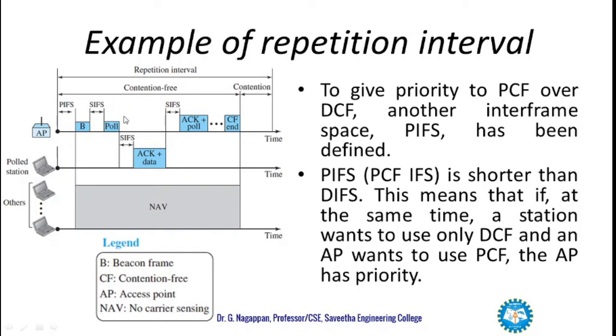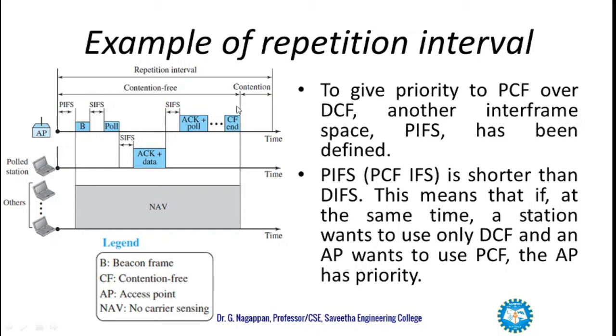Polling checks whether the station has some data to transmit. On receiving the polling, the polled station, after a short interframe space, transmits the acknowledgement plus data, and based on the reception of that, the acknowledgement and polling are considered, and it goes on until the contention-free period ends.